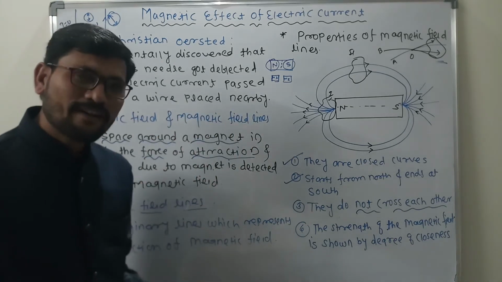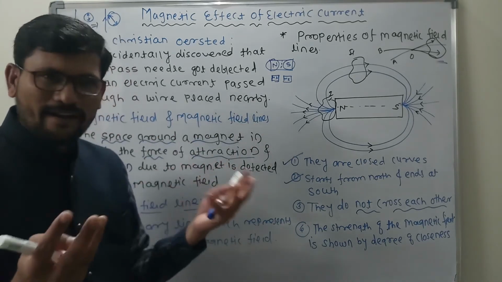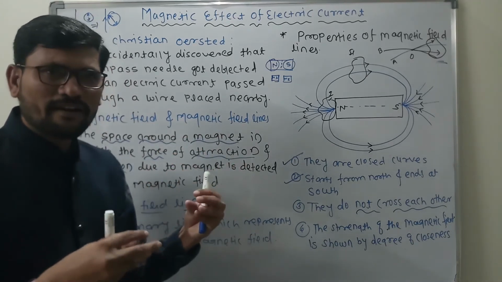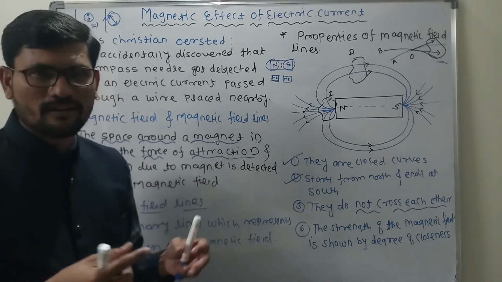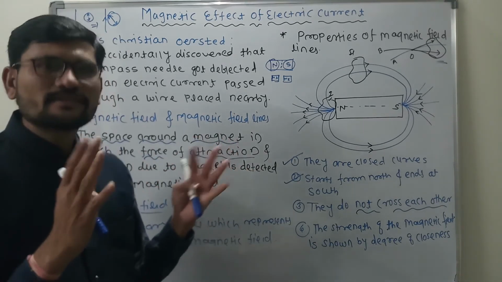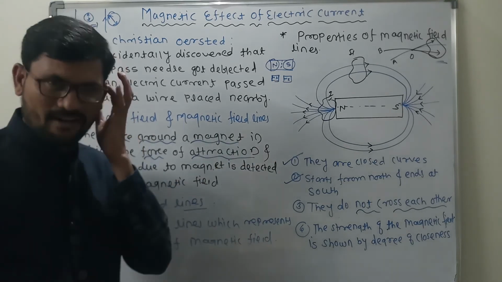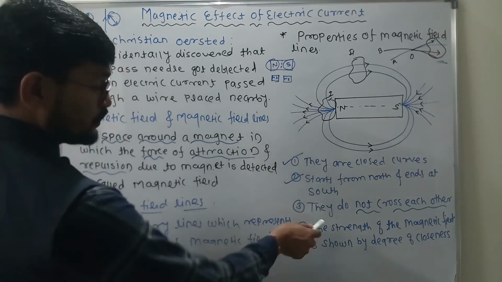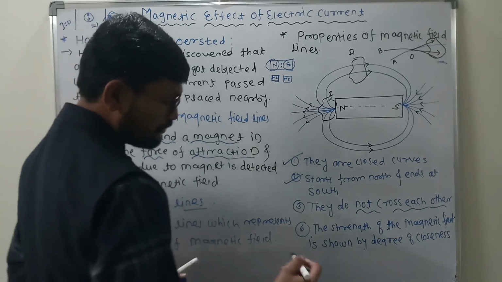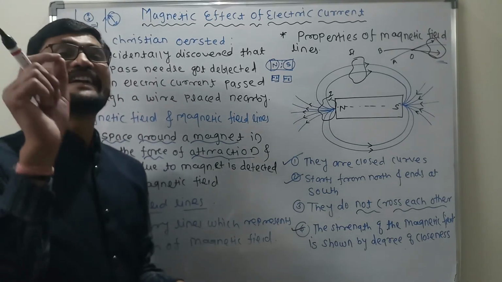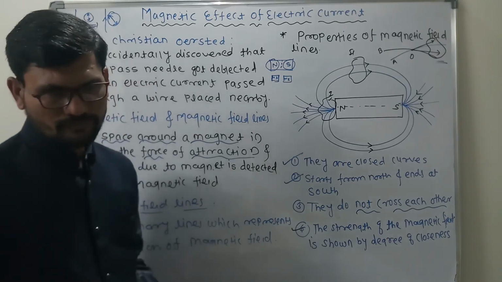You might have seen bar magnets also. We just do activities, isn't it? Take one bar magnet and another bar magnet and just play with them, north with north, south with south. You'll see interesting phenomena there. You will understand what the magnetic field lines are. Clear, beta? So the fourth property is also very important, students. The strength of the magnetic field line is shown by a degree of closeness.